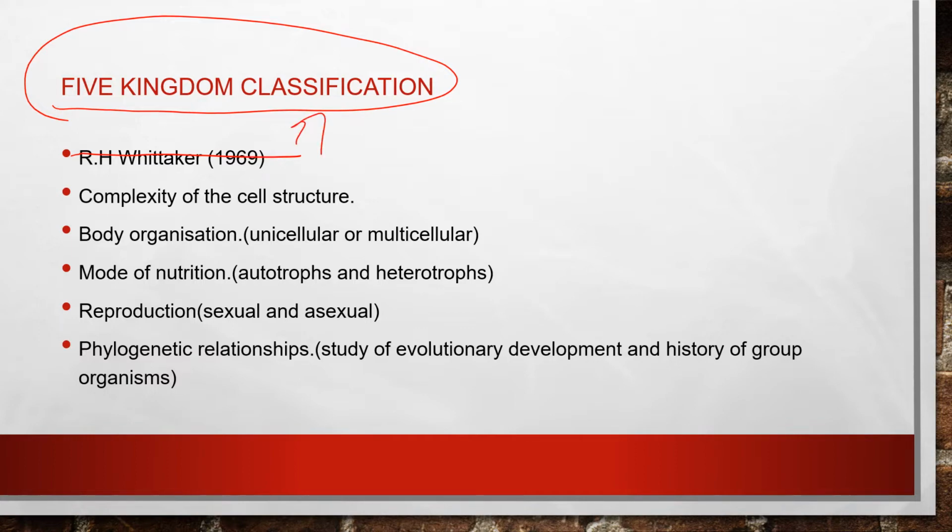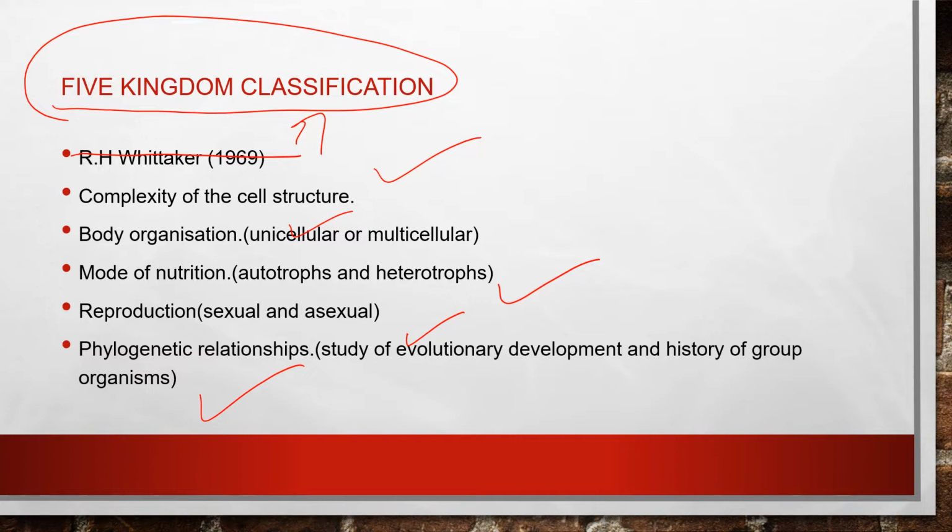How did he propose it? He classified organisms using certain important criteria. First was the complexity of the cell structure, second was the body organization, and third was the mode of nutrition, that is whether they are autotrophs making their own food or heterotrophs dependent on others. Reproduction was another factor, whether asexual or sexual. And the last was the phylogenetic relationship.